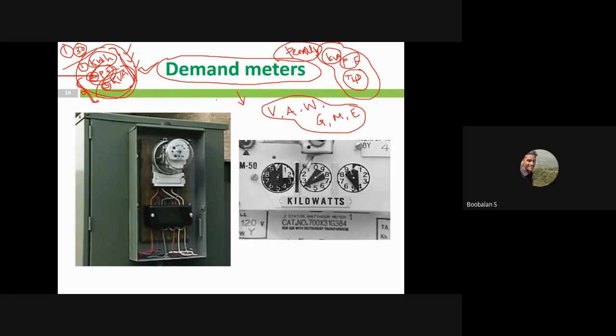Definitely if you cross that line, they have also installed a demand meter before your output. The energy supplier notes it down that this much you have crossed above the baseline, and they will charge you a penalty.